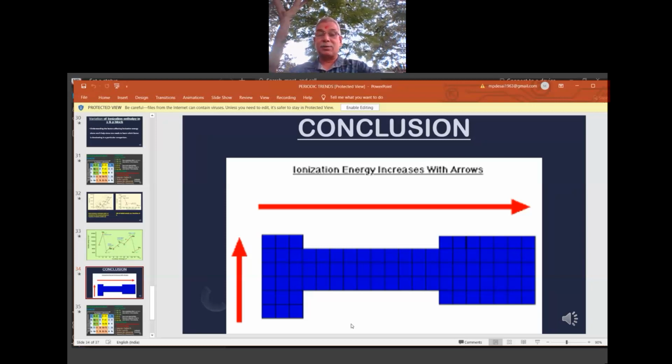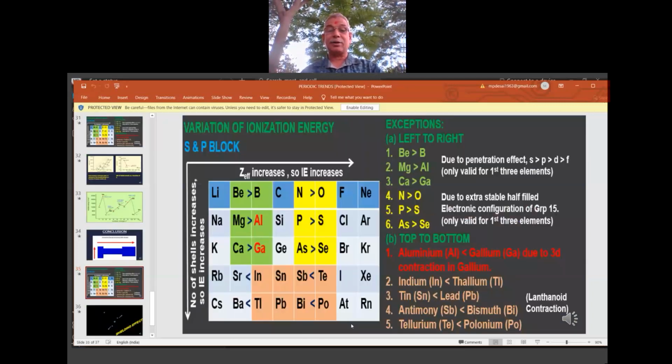Please see the red arrow marks, they will give an idea. On what ground they are increasing, you have to analyze by applying all the factors affecting IE.